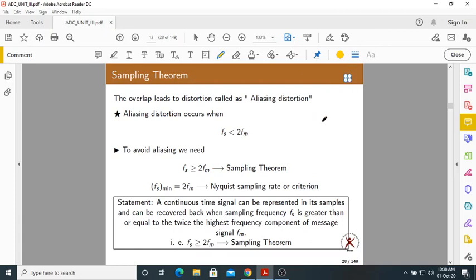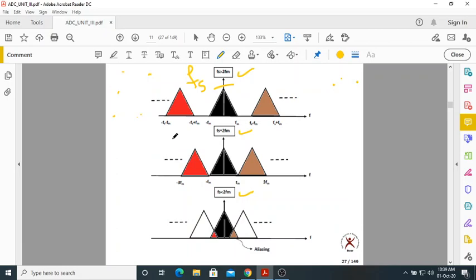Now, there is something called the sampling theorem. This theorem is very, very, very important, without which you cannot do anything in digital communication. Let me go to the conditions. This is the first case, where fs is greater than 2fm.